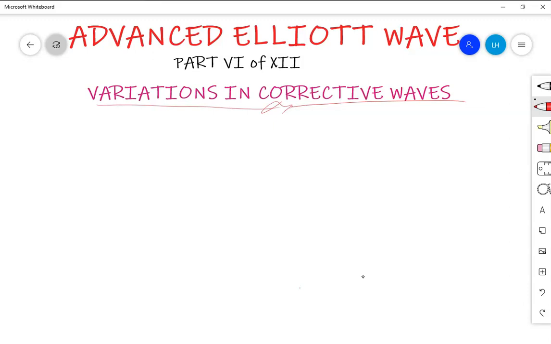That's very simple. The last and the final variation is when wave B has got a triangle. It's when wave B has got a triangle.